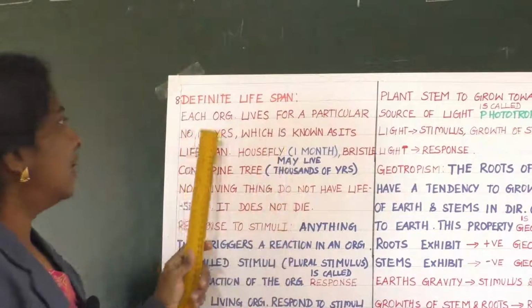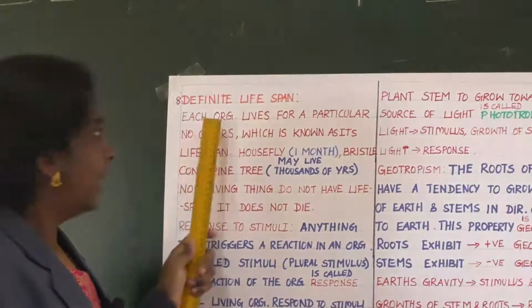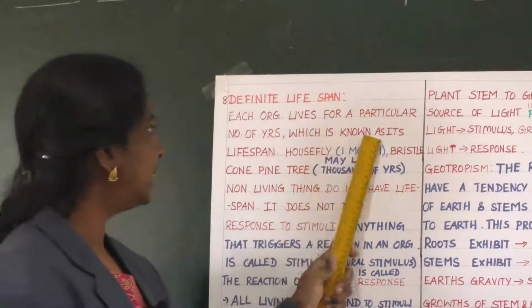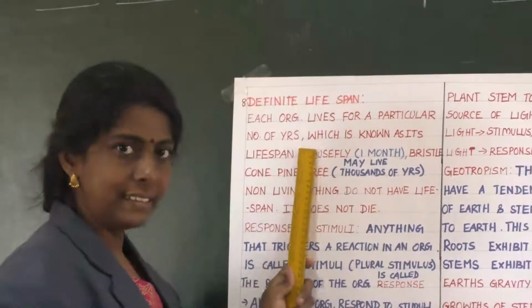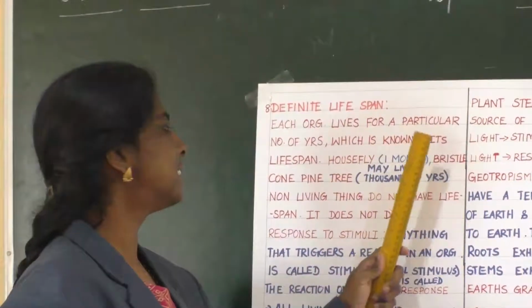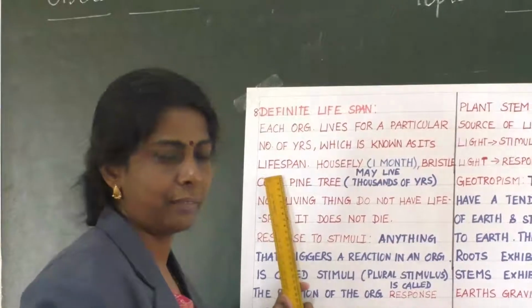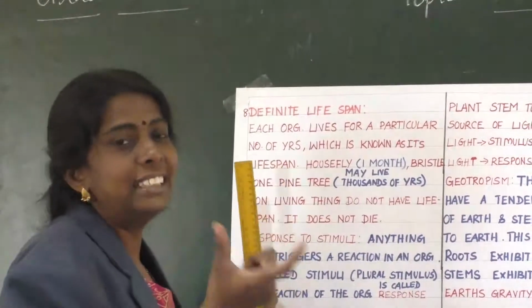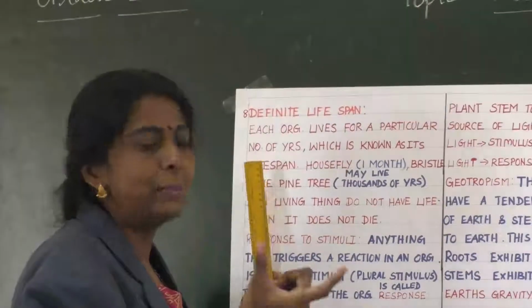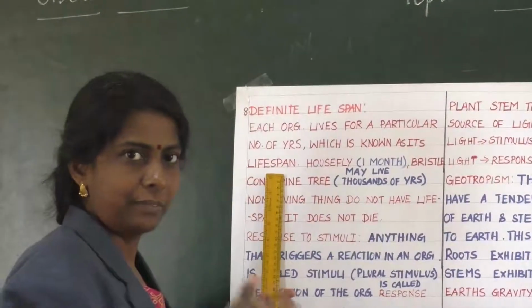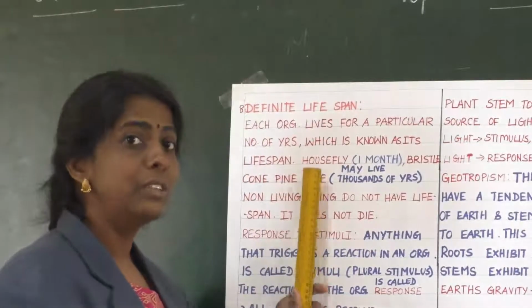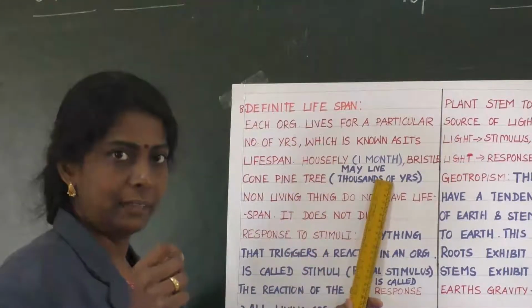So what is this lifespan? Every organism lives for a particular number of years, which is known as its lifespan. It lives for a particular time period, and that time period is termed lifespan. Clear? For example, housefly lives about 1 month.